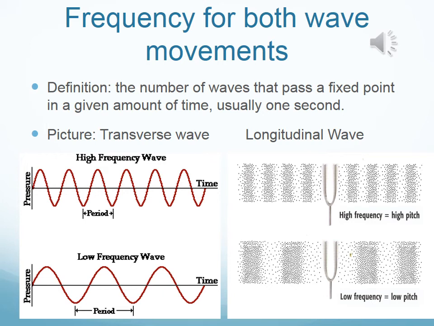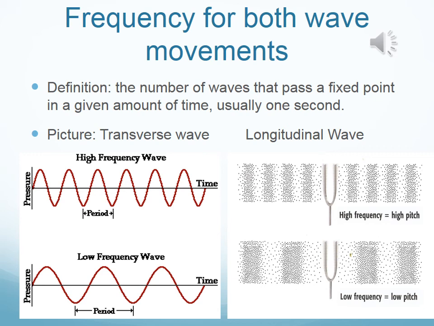Now let's take a look at a compressional or longitudinal wave. Again, this time instead of looking at crests, because longitudinal waves don't have crests, they have compressions and rarefactions. You can choose to either do compression to compression or rarefaction to rarefaction. So let's take a look at the first one. Let's look at the high frequency. You go 1, 2, 3, 4. So what is it? 4.